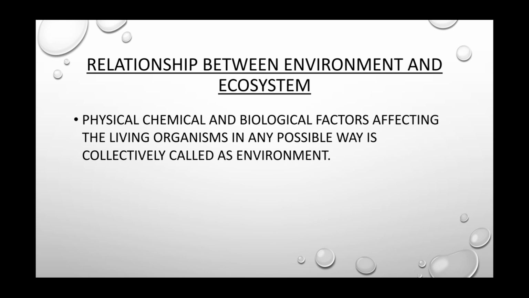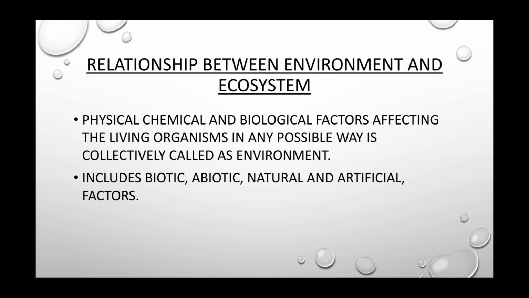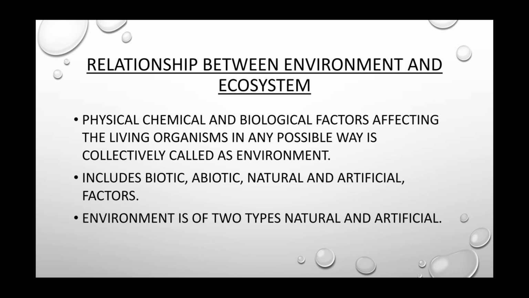It includes biotic, abiotic, natural and artificial factors. Now, this environment is of two types, natural and artificial. Natural environment includes air, water, atmosphere, land, biotic factors, etc. While all other things which we see around us are included under artificial environment, and this artificial environment certainly affects the natural environment, right?